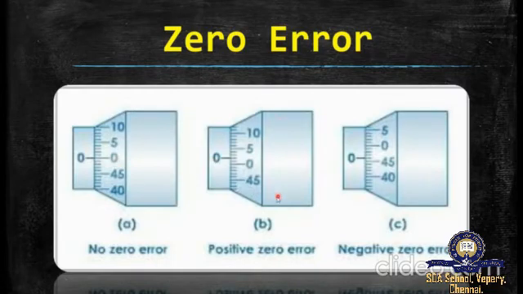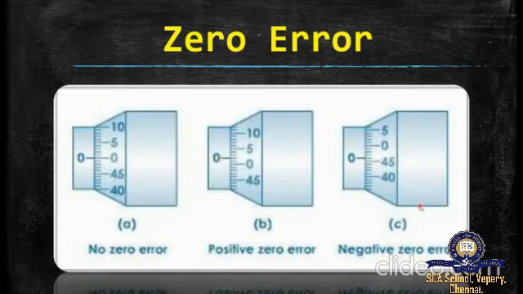In the second image, we can see that when the movable stud of the screw and the opposite fixed stud on the frame are brought into contact, if the zero of the head scale lies below the pitch scale axis, then the zero error is said to be the positive zero error. Here it didn't coincide with the head scale and the pitch scale reading, right? Thus, it gives positive zero error.